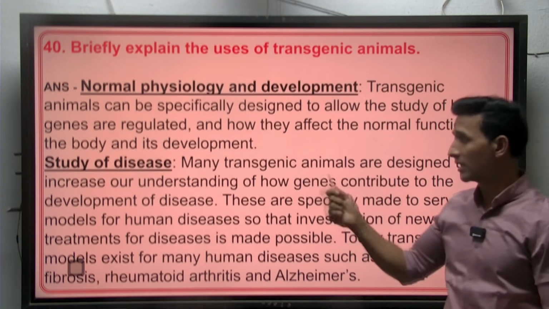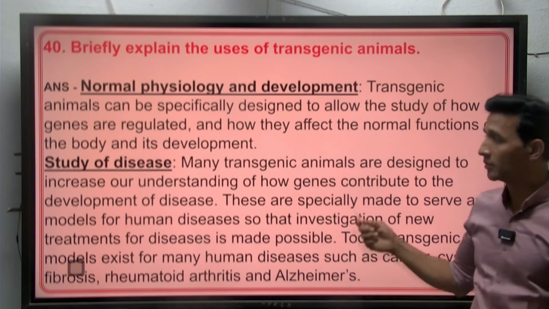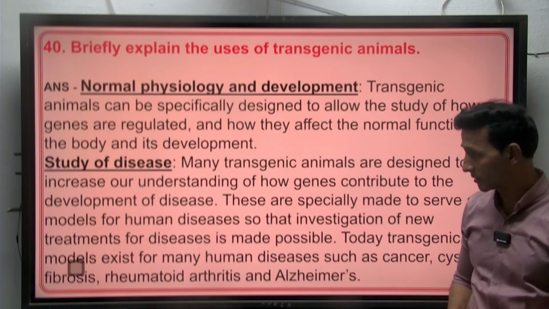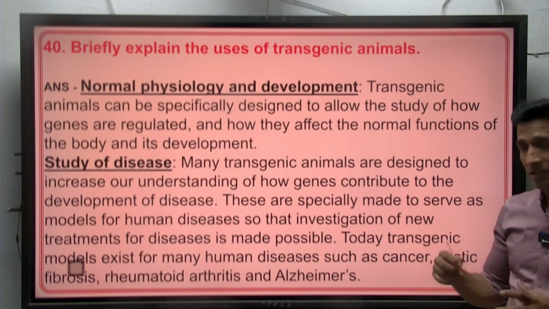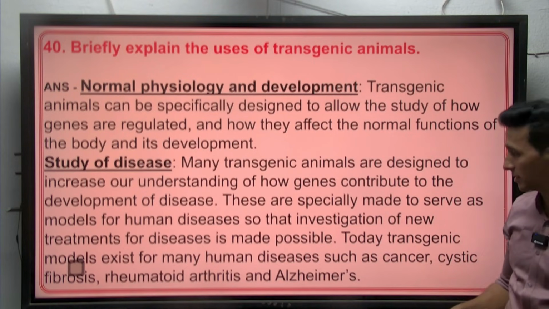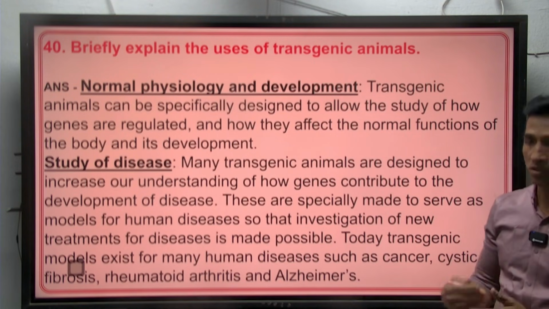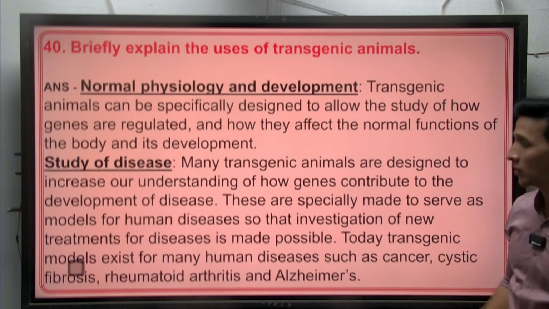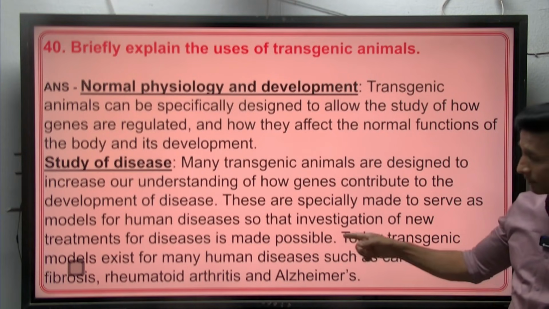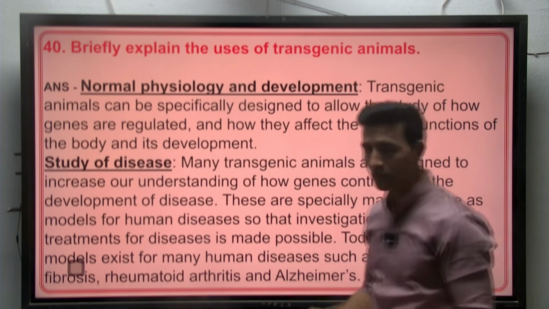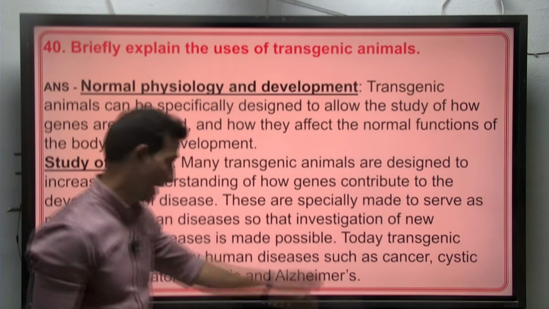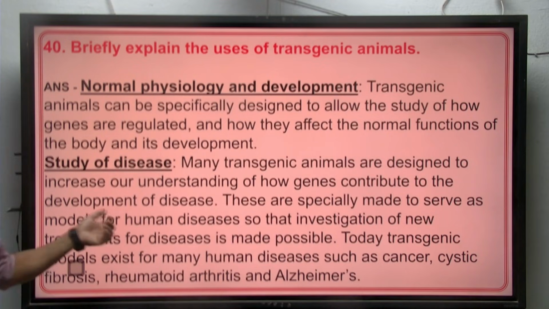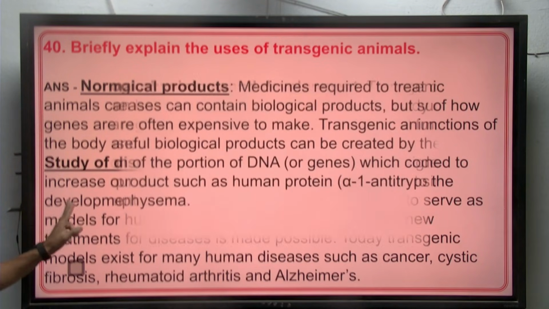Even to study diseases, transgenic animals are used, to see how genes contribute to the development of disease. Especially they act as models for studying human diseases, and they help us to treat diseases. Today transgenic models exist for many human diseases like cancer, cystic fibrosis, Alzheimer's disease, rheumatoid arthritis, etc.